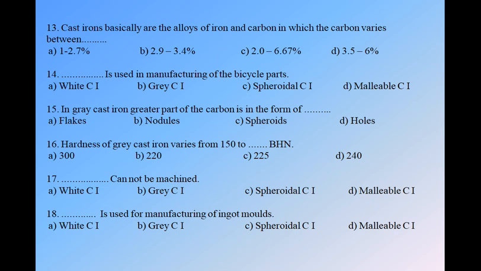Okay, next, question number 18. Dot dot dot is used for manufacturing of the ingot molds. We have four options: white cast iron, grey cast iron, spheroidal cast iron, and malleable cast iron. And in that, ingot molds are manufactured with the help of grey cast iron. Okay, we will go through the next.